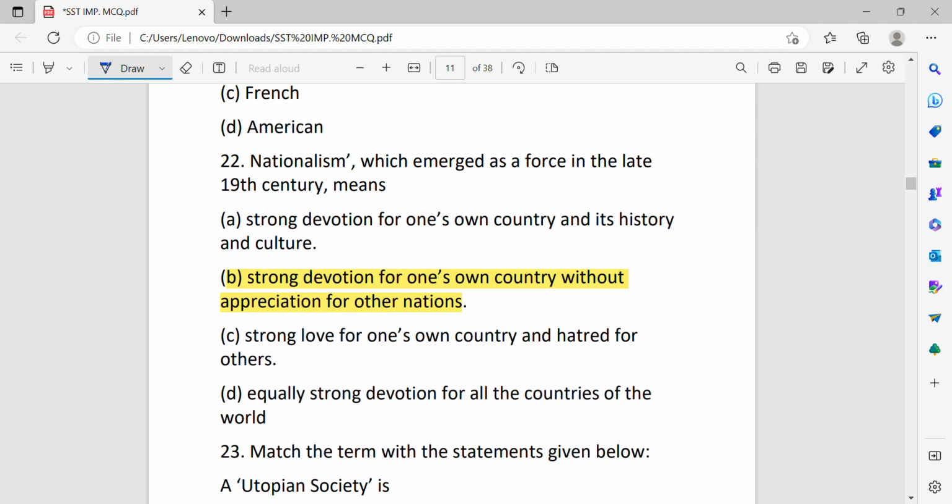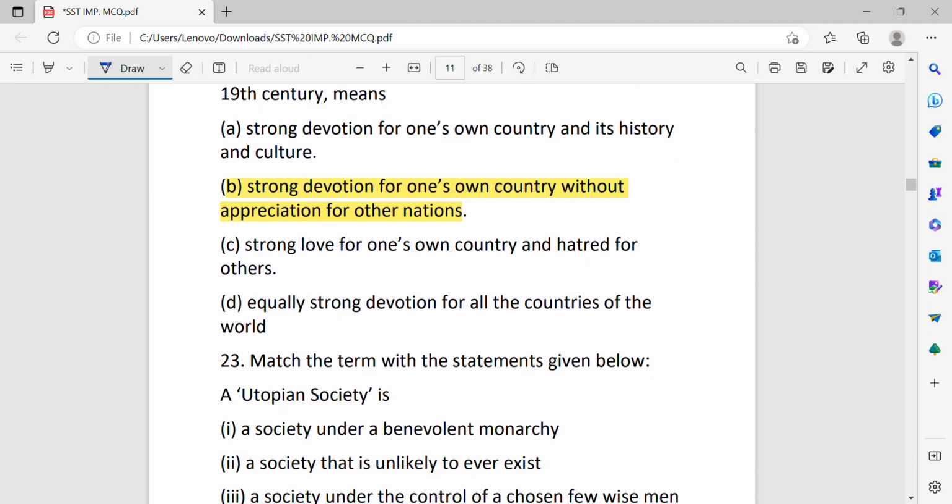Nationalism, which emerged as a force in the late 19th century, means strong devotion for one's own country and its history and culture; strong devotion for one's own country without appreciation for other nations; strong love for one's own country and hatred for others; equally strong devotion for all the countries of the world. B option is the correct answer.